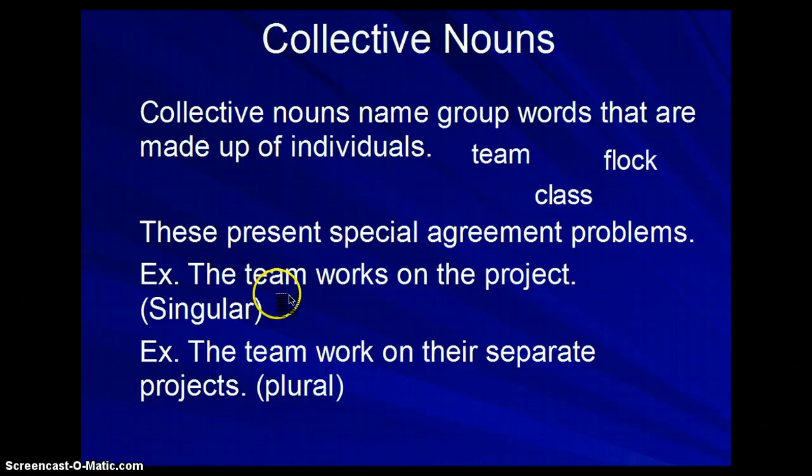So we may refer back to this, but like if we're talking about one team, the team works on the project. Now if the team all has different projects, then the team becomes plural because they're working on different projects, so you say the team work on instead of the team works on. We'll work on that more when we talk about subject-verb agreement, but just know that it can get a little bit tricky with collective nouns.